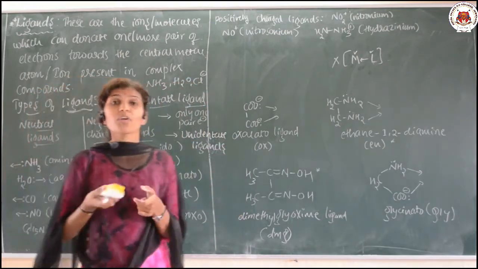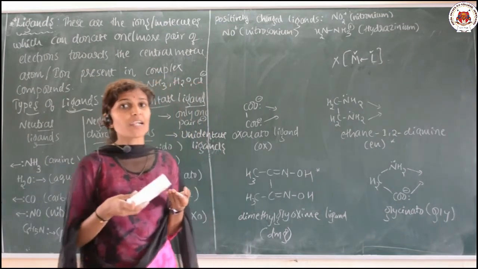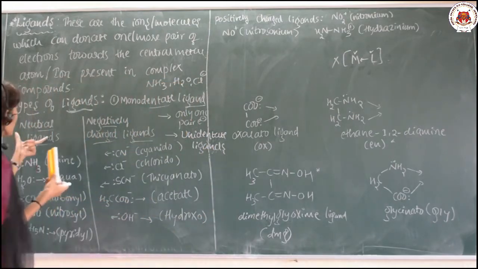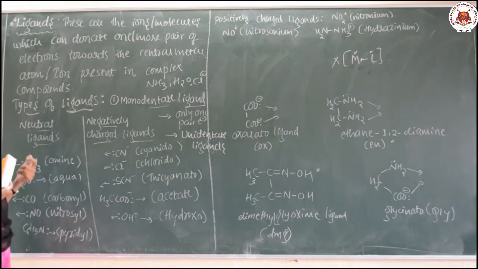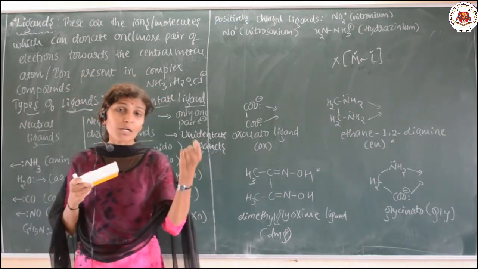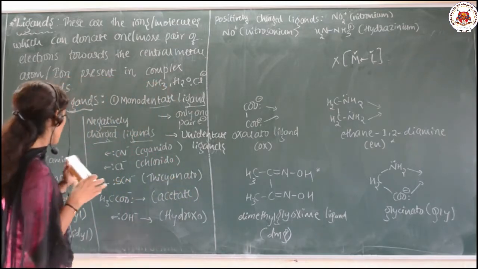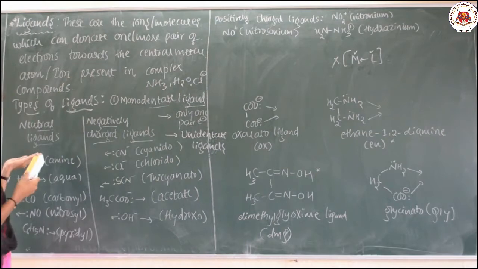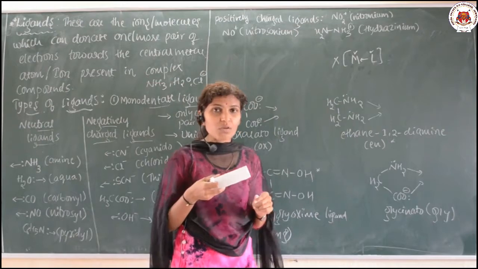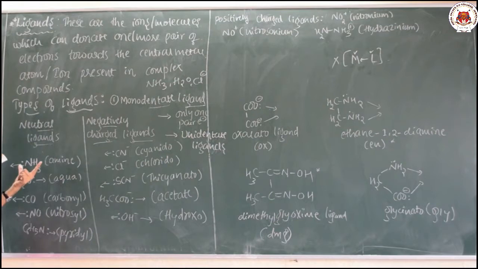And these monodentate or unidentate ligands may be positively charged, or neutral, or negatively charged ligands. They consist of one donor atom, which can give only one pair of electrons to the central metal atom or ion. So examples of neutral ligands are amine, that is NH3.